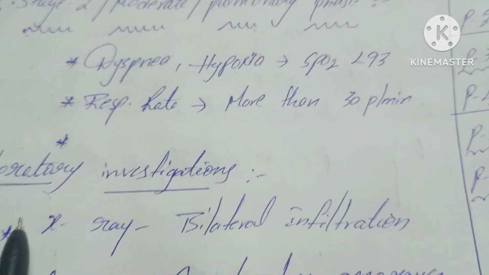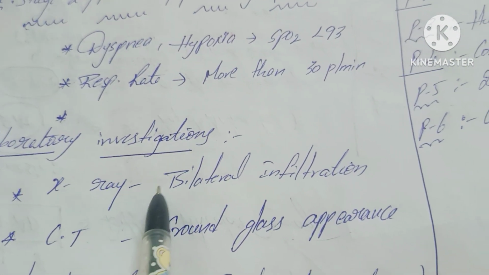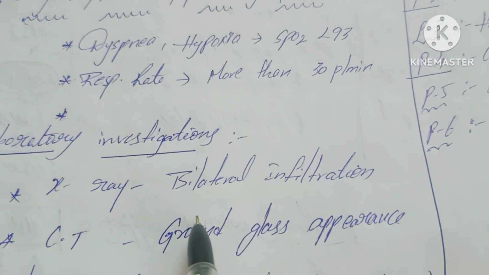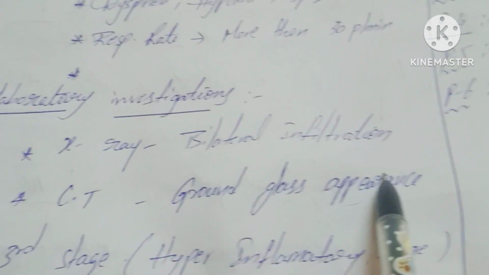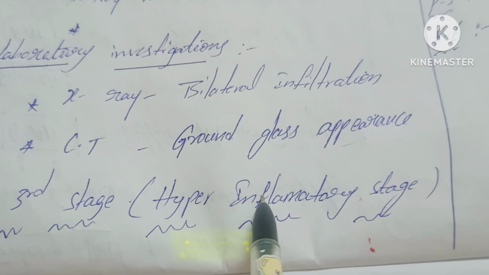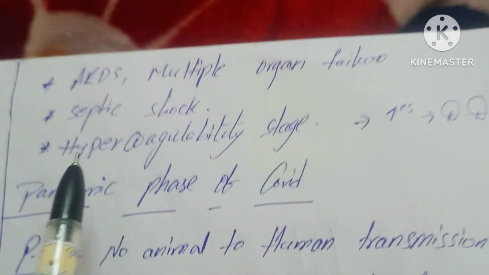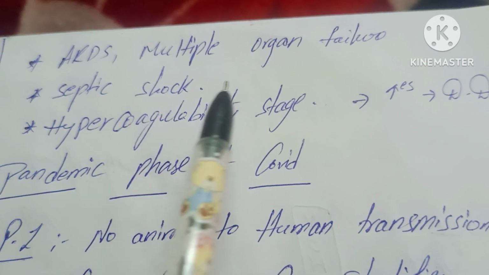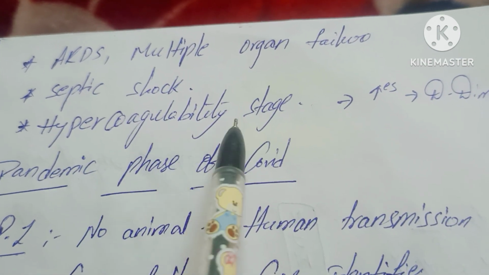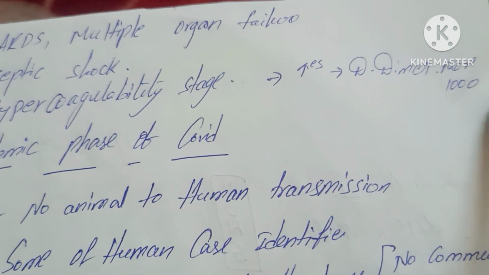Then we go for laboratory investigations. In the X-ray, bilateral infiltrations are shown. In the CT scan, ground glass opacities appear. The third stage is also known as the hyperinflammatory stage. In this we see ARDS, multiple organ failure, septic shock and a hypercoagulability state. The D-dimer increases to more than 1000.